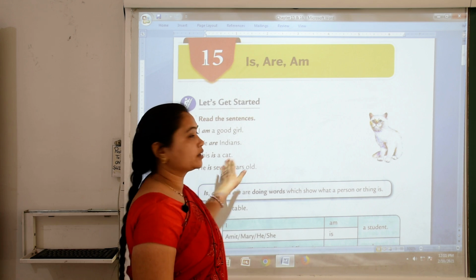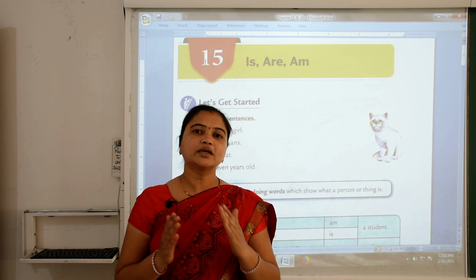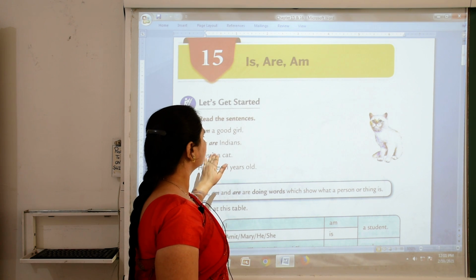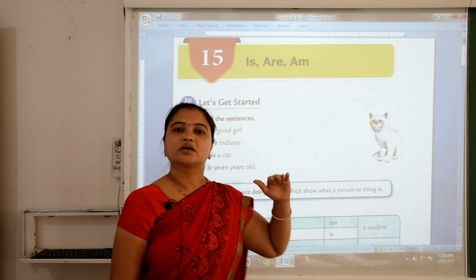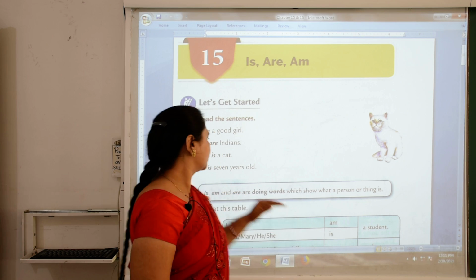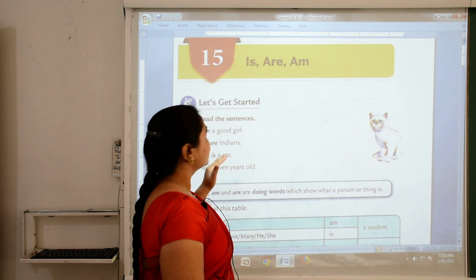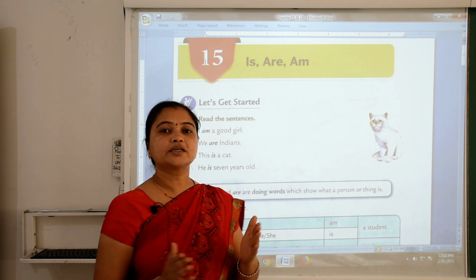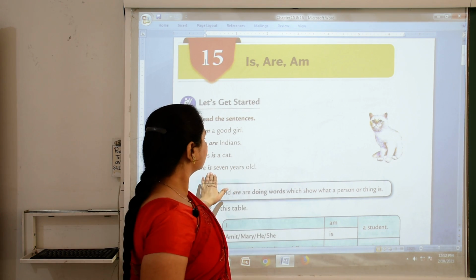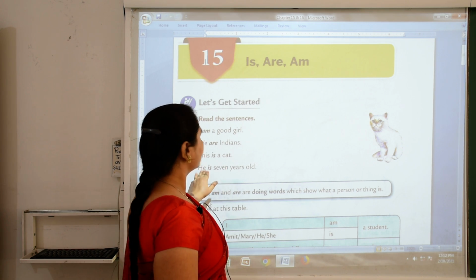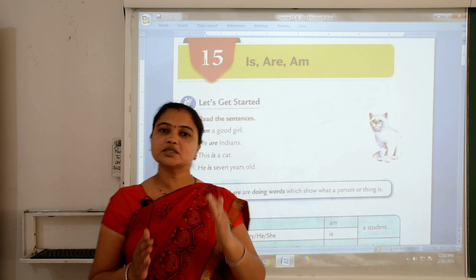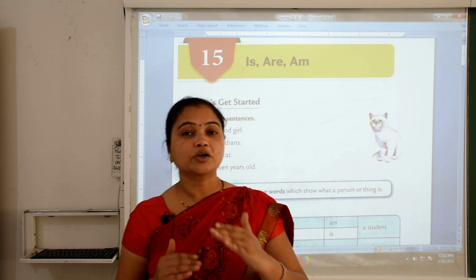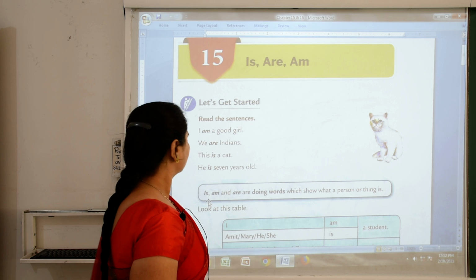Here a cat is a singular naming word, so we use is with a cat. And we also use it with he, she, it, so is is used with he. He is a singular word, we use it in place of a singular naming word.